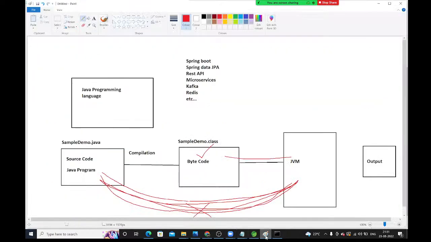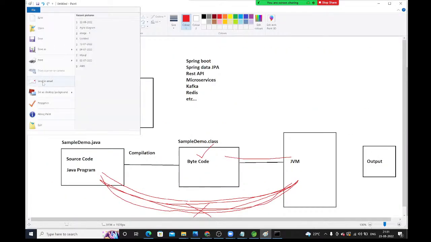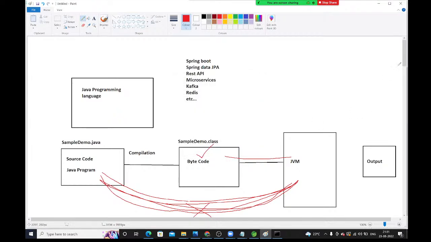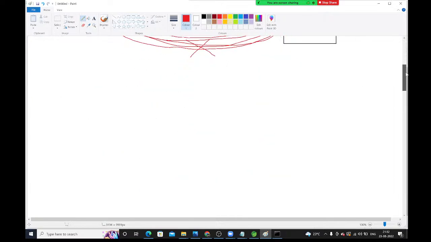Let me draw the diagram. Like this. See here, I have a Java project. Observe carefully, guys.